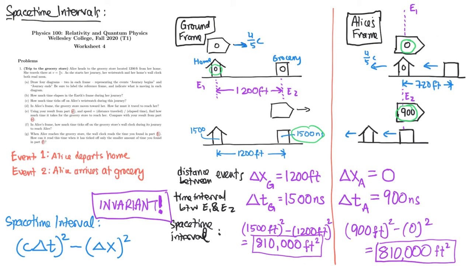Well, to get some intuition for the meaning of the space-time interval and why it is an invariant quantity across frames, we're going to take a step back from relativity and just look at a pure space diagram and think about how we label the coordinates of points in a diagram according to the axes. So we're going to look at a point in space labeled with xy coordinates, and then we're going to rotate our coordinate system and look at the coordinates of that point in the rotated system, and we'll find another invariant quantity in that more familiar scenario.